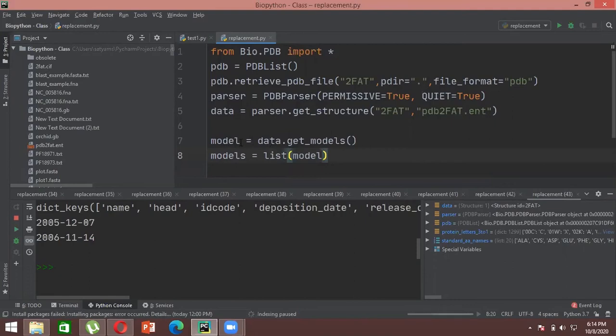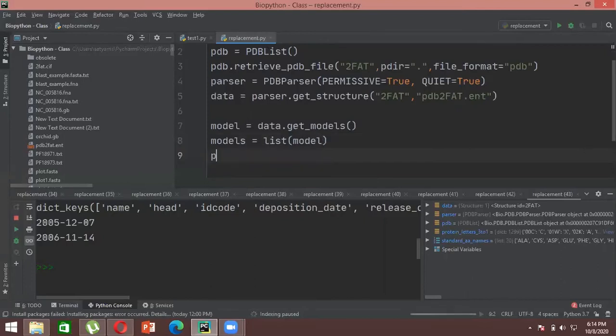So what this is doing is, first I've created a variable whereby from this data it will extract all the possible models that are there. Then I will store all those models in a list format, and I'll store it into another variable called models. Okay, and then I'll just print my models to see what my output is.